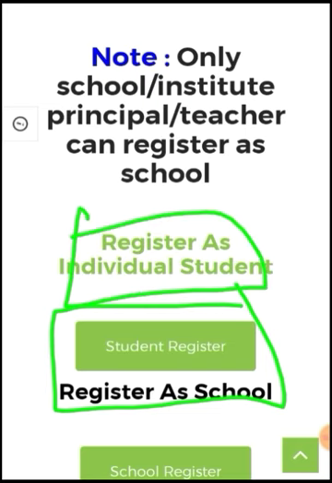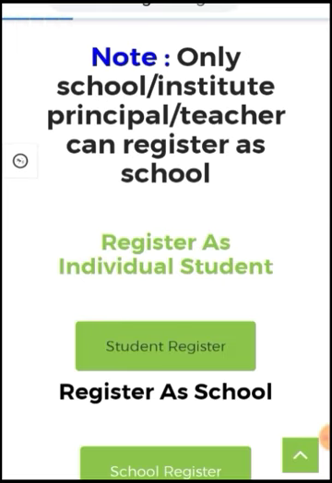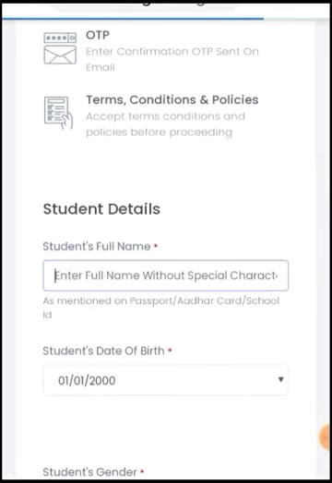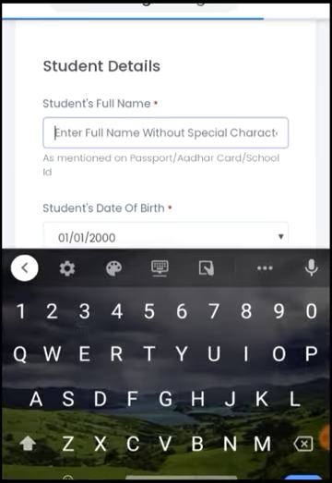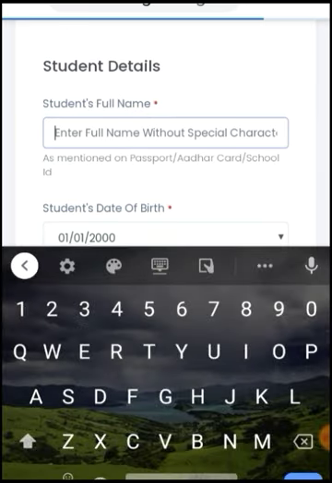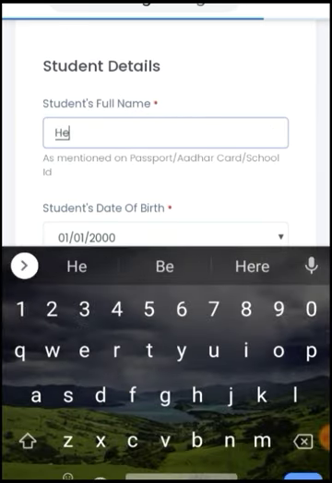You are not required to register through the school. Now when you click on student register, the link will open, and you will see the student's full name. Here you can enter your name.